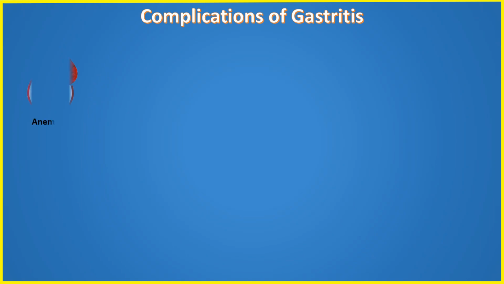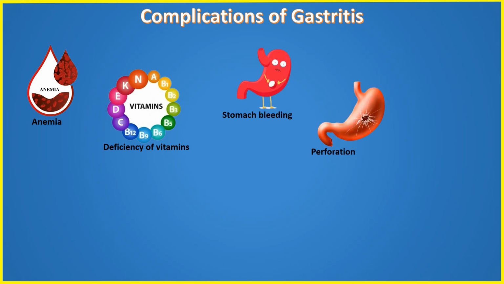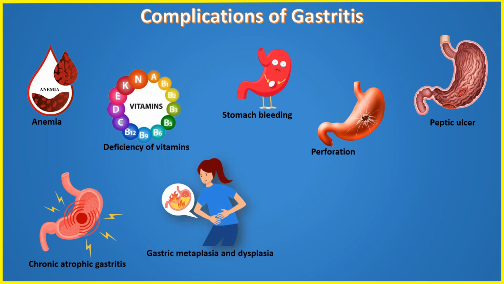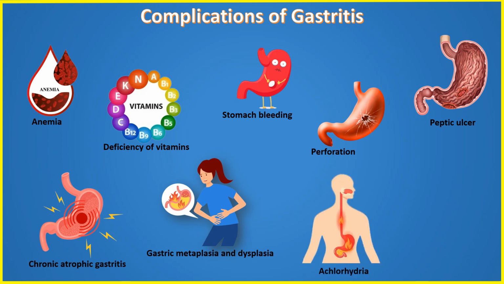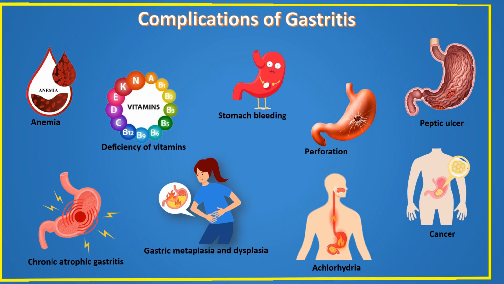Complications may include anemia, deficiencies in vitamin B12, vitamin D, folic acid, vitamin C, zinc, calcium, and magnesium, bleeding from the stomach, perforation of the stomach, peptic ulcers, chronic atrophic gastritis, which causes the loss of cells in the gastric glands in addition to inflammation, gastric metaplasia and dysplasia, which are types of precancerous lesions in the stomach, achlorhydria, which prevents the stomach from producing the acid, cancers such as adenocarcinoma, mucosa-associated lymphoid tissue lymphoma, and neuroendocrine tumors.